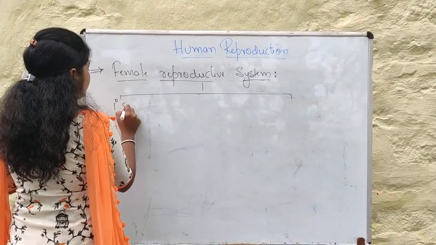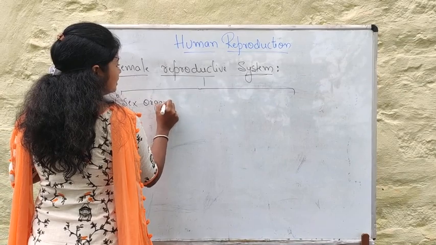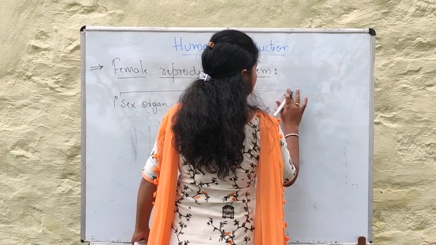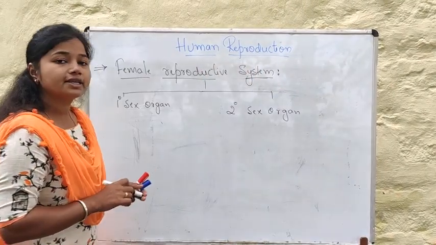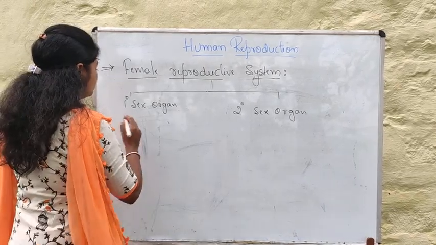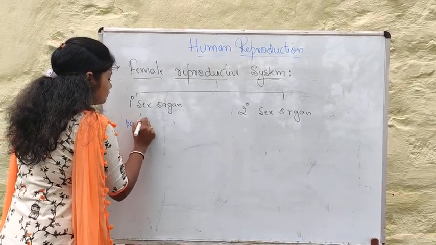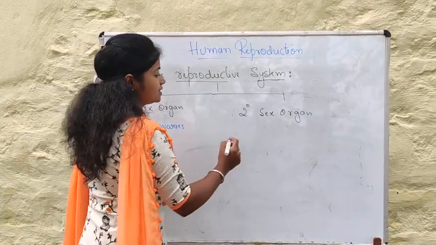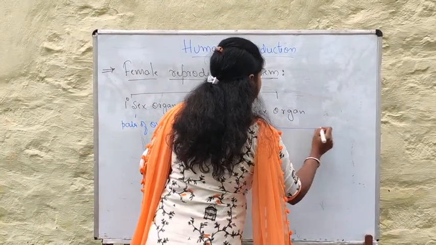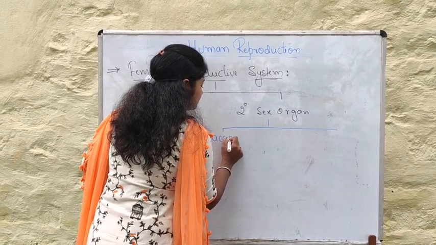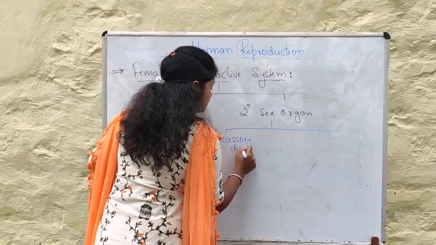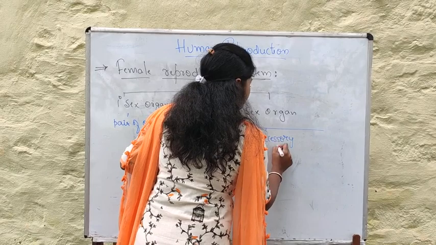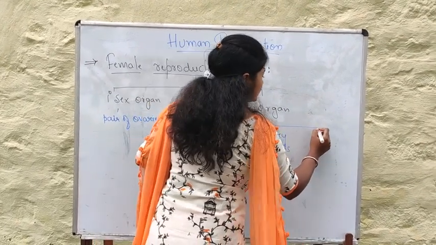The primary sex organ consists of a pair of ovaries, whereas the secondary sex organ consists of accessory ducts, accessory glands, and external genitalia.